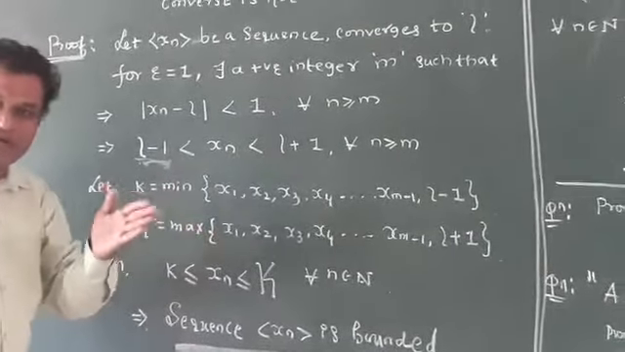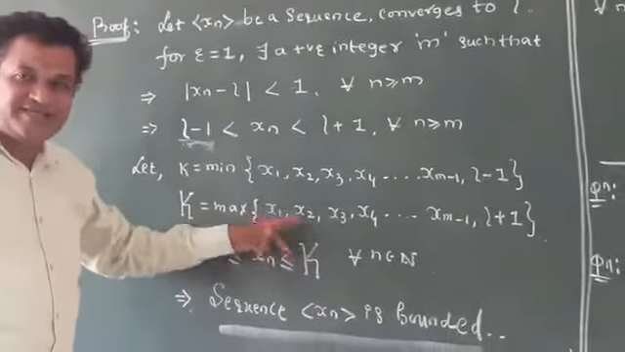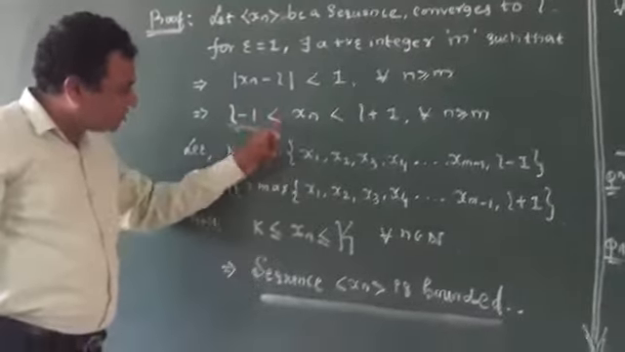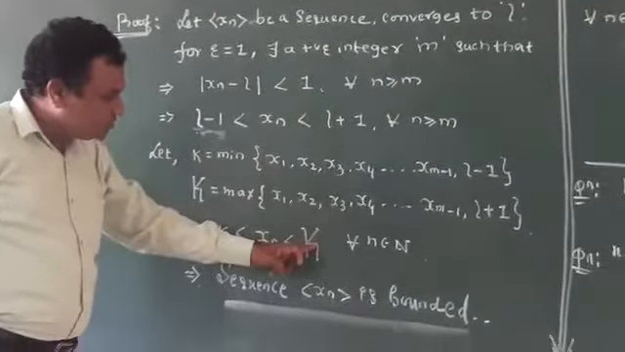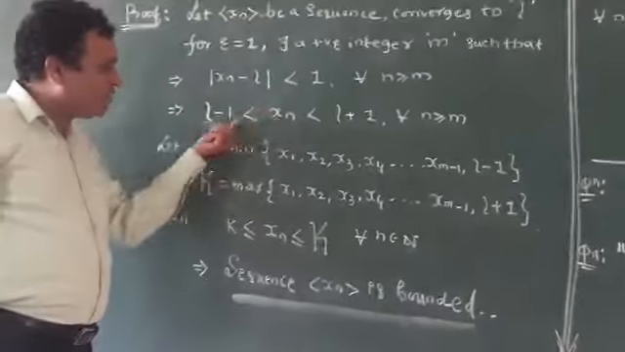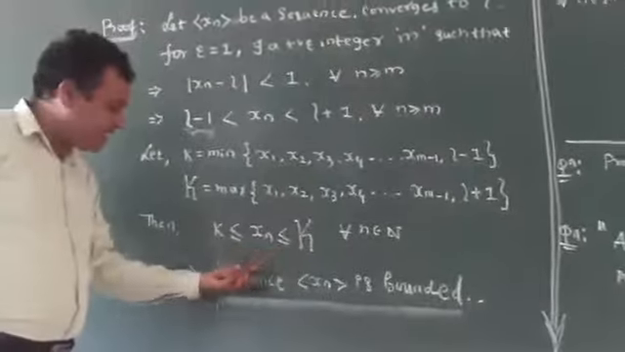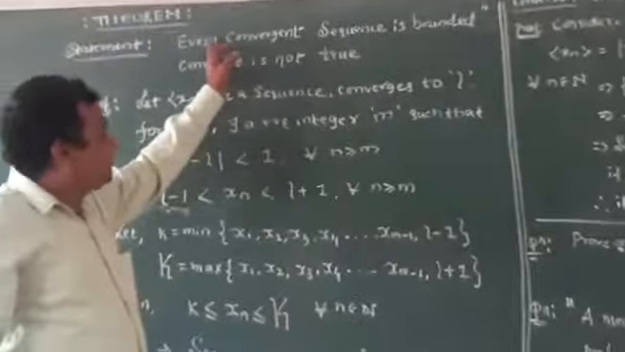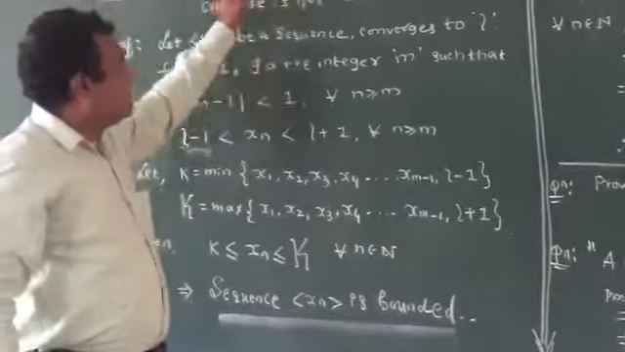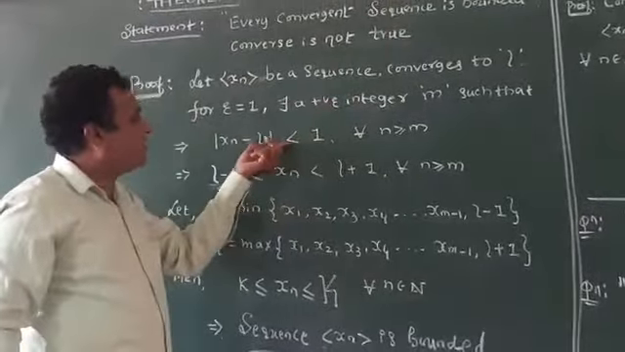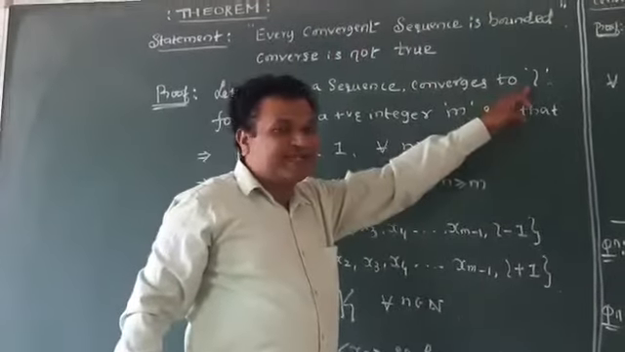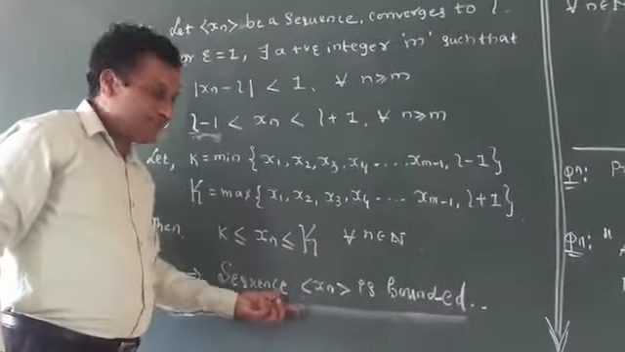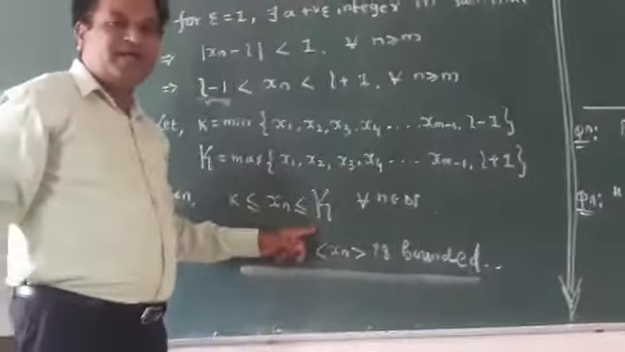If we have a minimum and maximum value, then we may say that the sequence is a bounded sequence. Here k is less than or equal to xn, which is less than or equal to the maximum value. So if the sequence has a lower bound and upper bound, clearly we say that the sequence is bounded. Every convergent sequence is a bounded sequence. So here we consider xn a convergent sequence, let it converge to L. We have proved that it is a bounded sequence because it has both lower bound and upper bound.